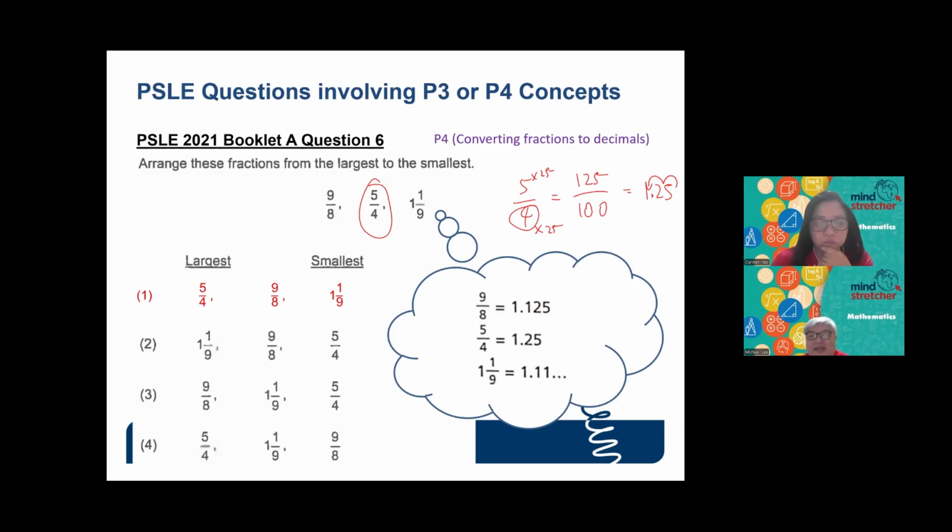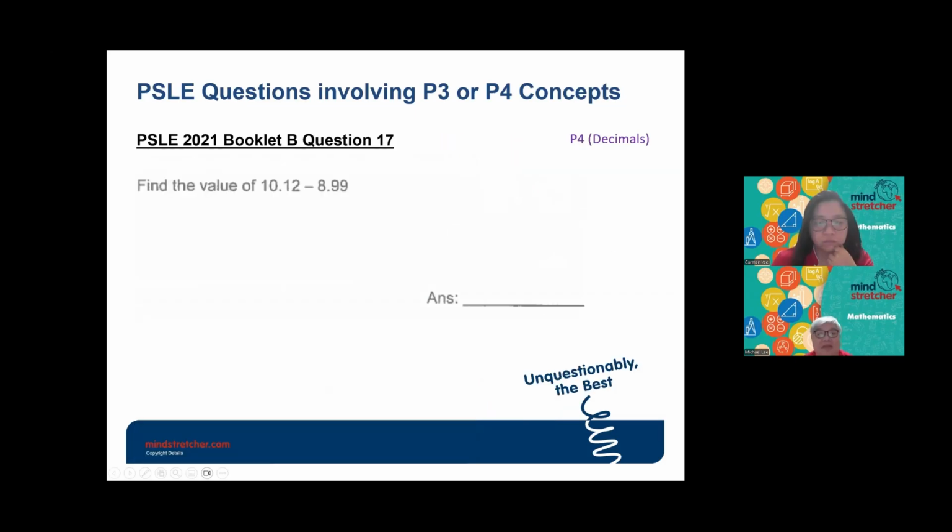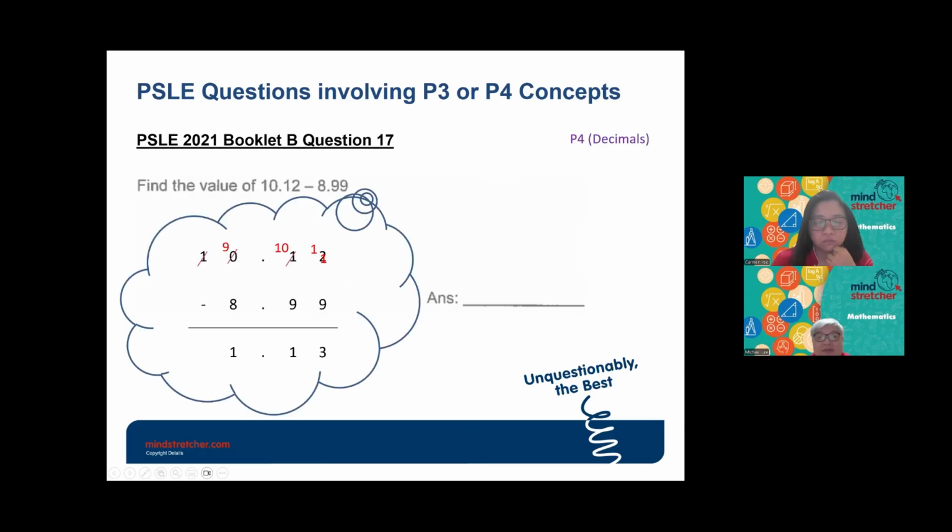Your kids, when they come to P4, will learn this method also. So this will be for subtraction of decimals. Same thing, this is what they learn in P4, but it came out in the PSLE in 2021.